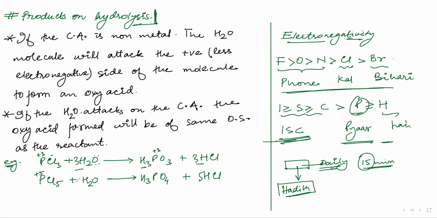Here it is 5 plus 3, 8 hydrogens, so 4 H2O. It is balanced. Oxygen is also 4. I am not teaching the balancing here because it is just the hit and trial method. I will teach you balancing separately, but not here. These are easy balancing, you can do this only by hit and trial.